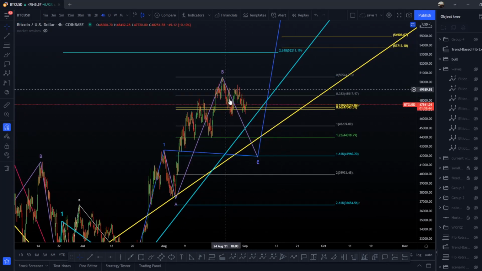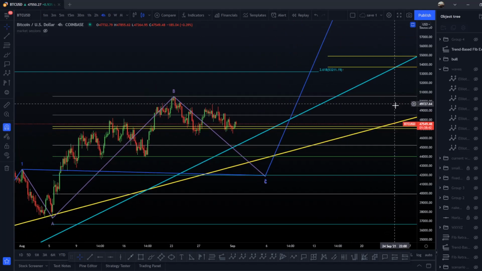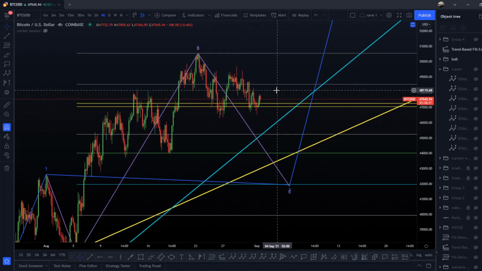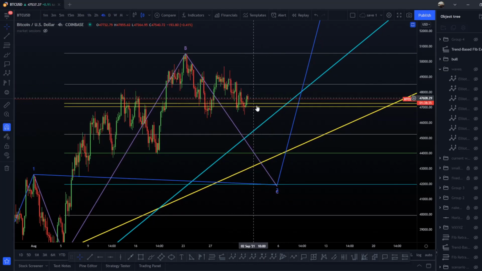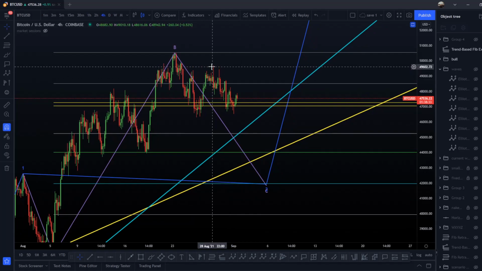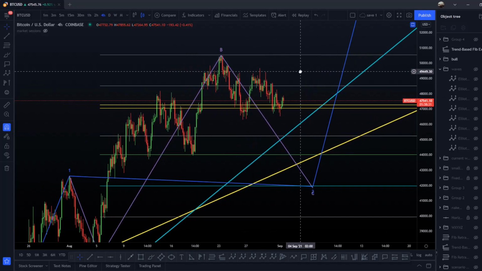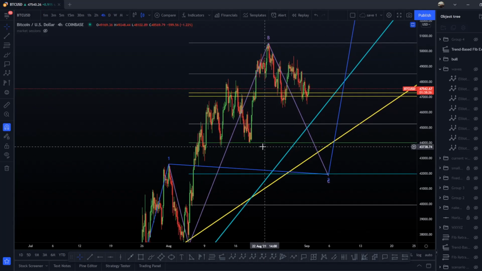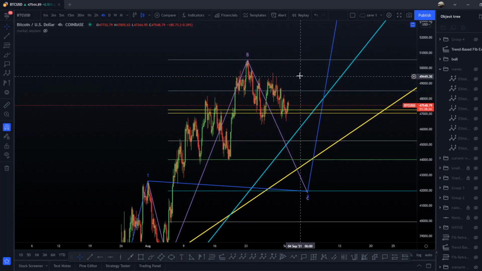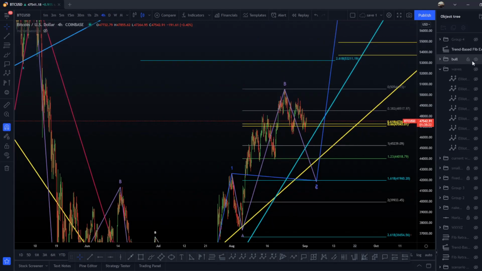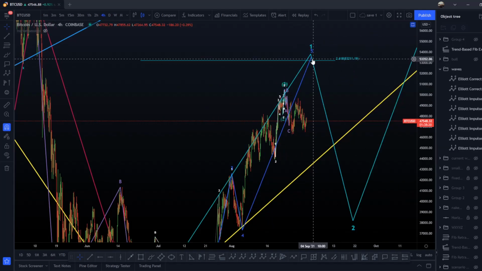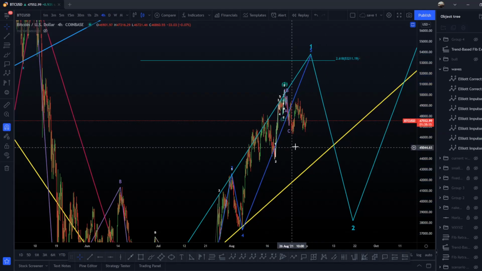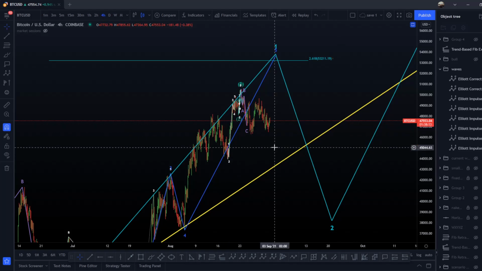But the problem is the inside waves don't really match, and here there will be a lot of wave 1, 2, 1, 2, 1, 2. And when you have too many of those, it's not really good. Most of the time we are not in a 1, 2, 1, 2, 1, 2. I was, for example, expecting a wave here to the downside because we reached the 161.8 on this bigger wave 5 in the other scenario. Because we got wave 1, 2, 1, 2, some possible wave 1, 2, it was just zigzag correction patterns, okay?